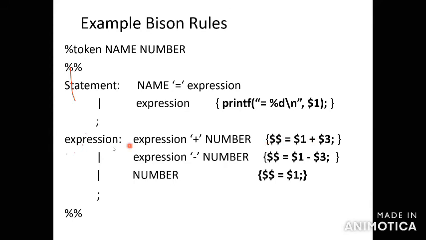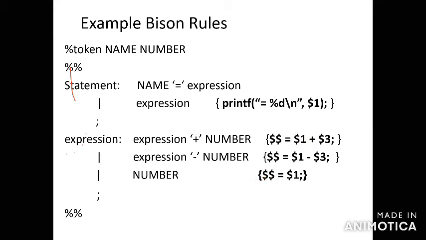$$ equals, that is expression equals expression plus number, expression equals expression minus number, expression equals number. So this is for body 1, body 2, body 3. This is for 1, this is for 2, this is for 3. So $1, you have to write as it is. Whatever productions are available, you write them as they are. So $1 plus $3, $1 minus $3. Here there is only one, you may write a node value, so you write it as it is. So $1, $$ equals $1.